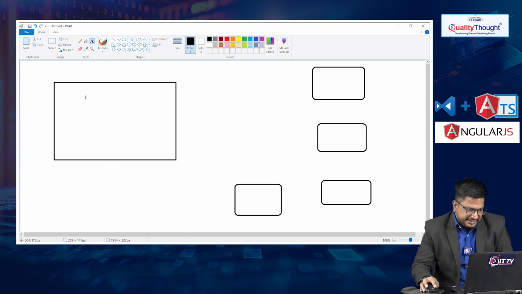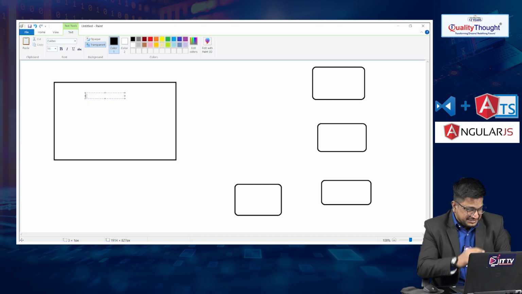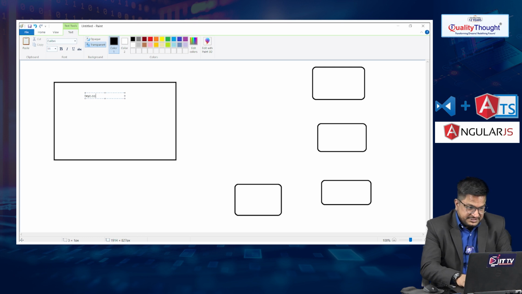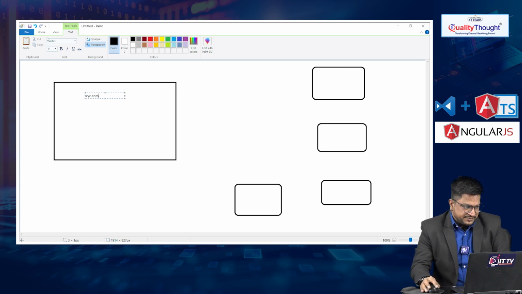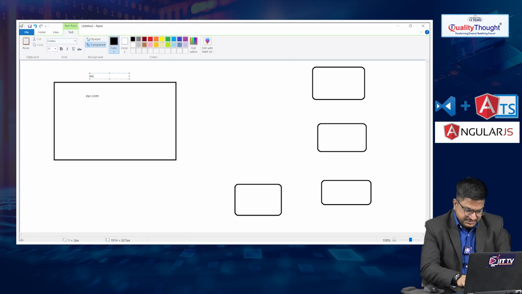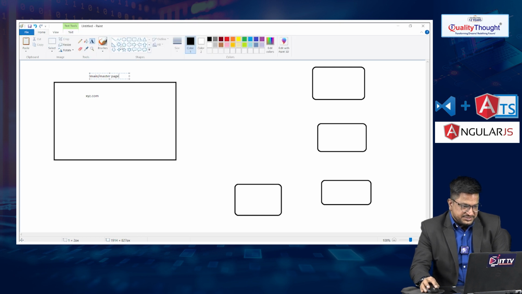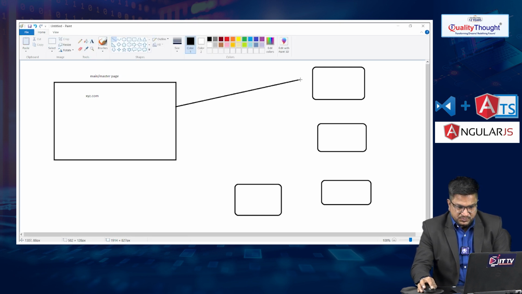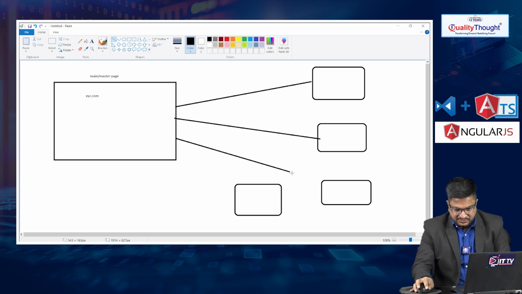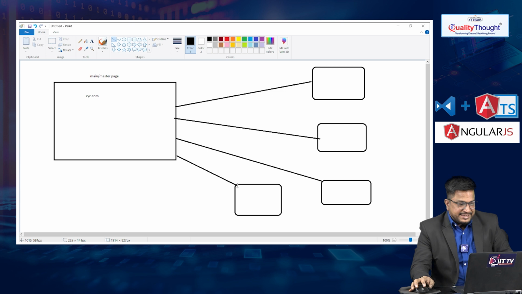For example, let's say my application name is xyz.com, which is the main or master page, which consists of a number of pages here. Let's say we have a home page, an about page, a service page, and a contact us page.